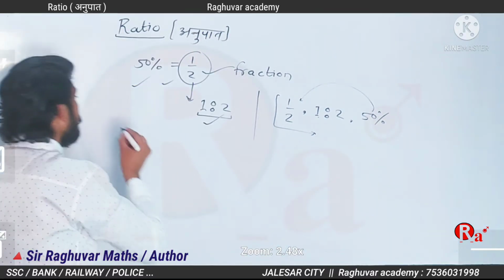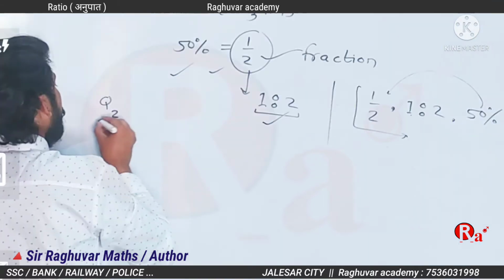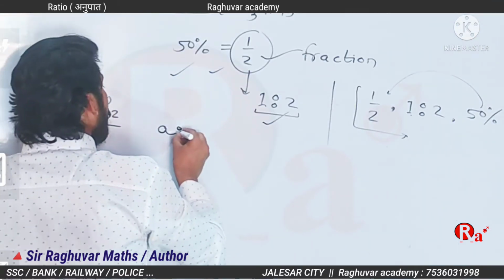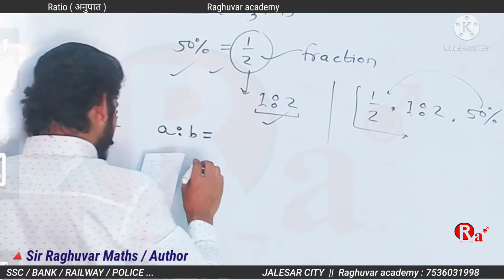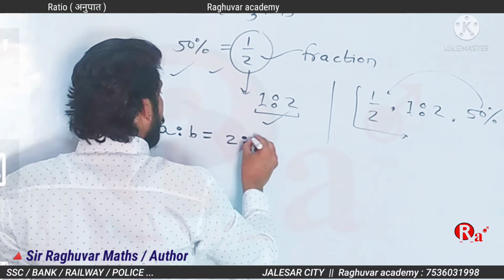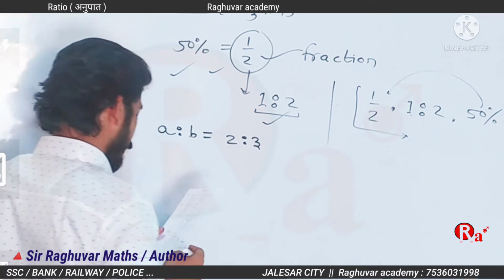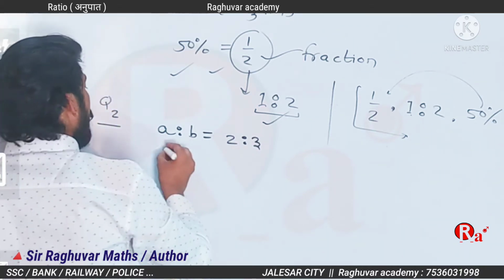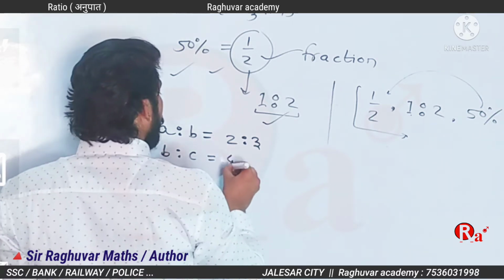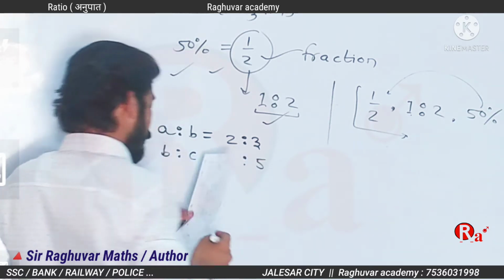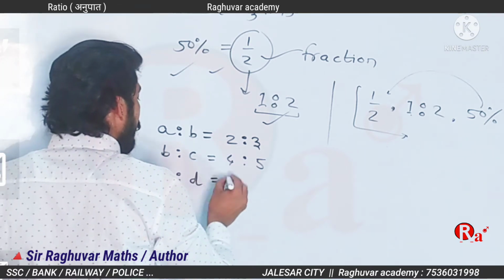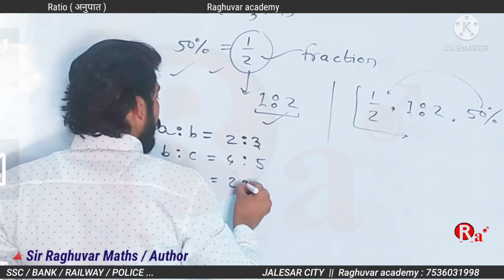Question number 2. A ratio B equal to 2:3, B ratio C equal to 4:5 and C ratio D equal to 2:1.